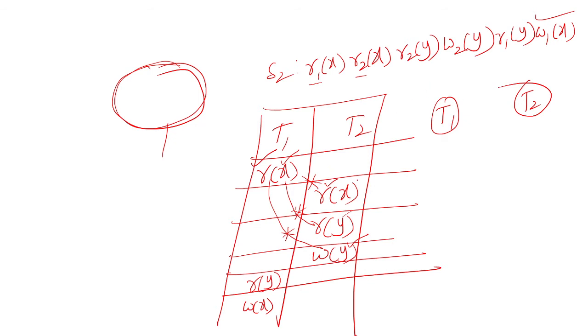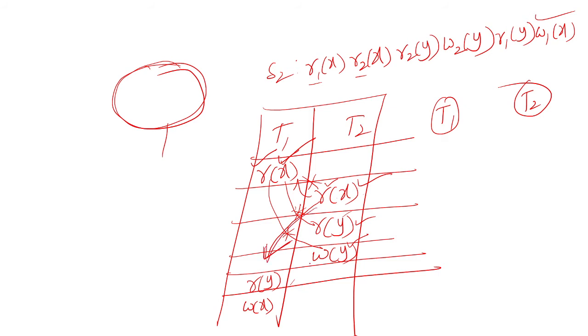Next T2 came. T2 read X. We have to see for every transaction is there any conflict. We should not look up because it is already done. We have to see the operations that come after.